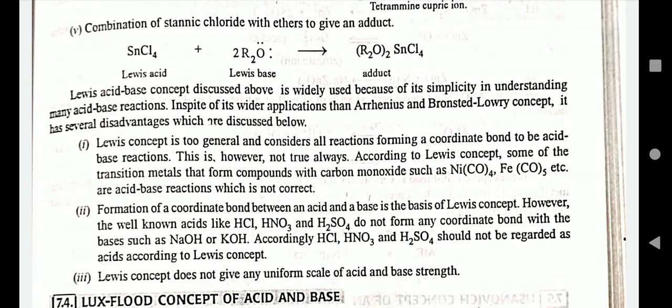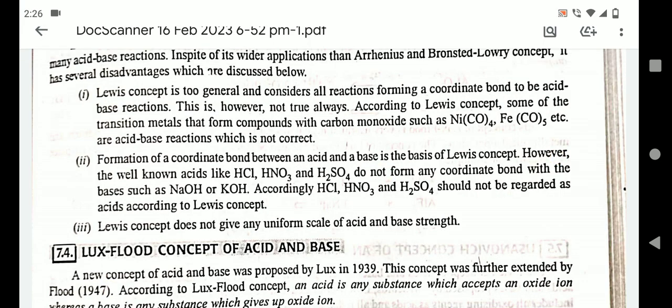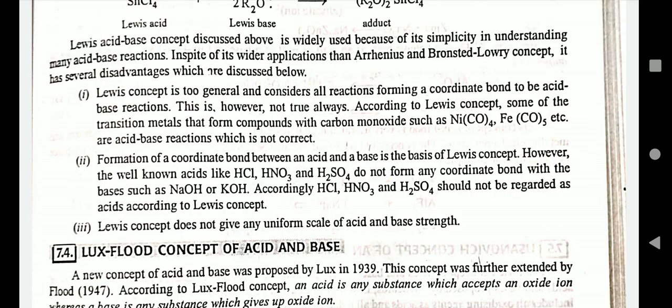The Lewis acid and base concept discussed above is widely used because of its simplicity in understanding many acid and base reactions, in spite of its wider application than the Arrhenius and Bronsted-Lowry concepts. Limitations of the Lewis concept: it considers all reactions forming a coordinate bond as acid-base reactions. This is, however, not always true.